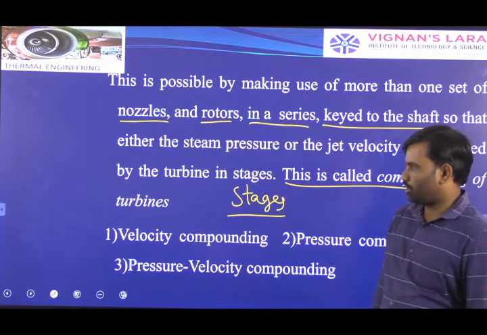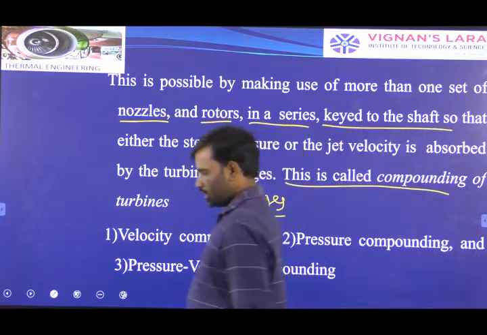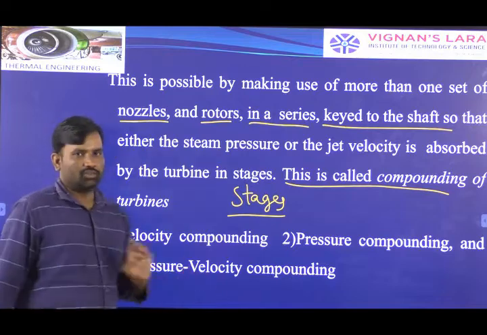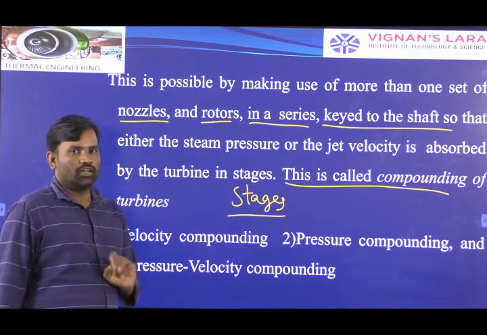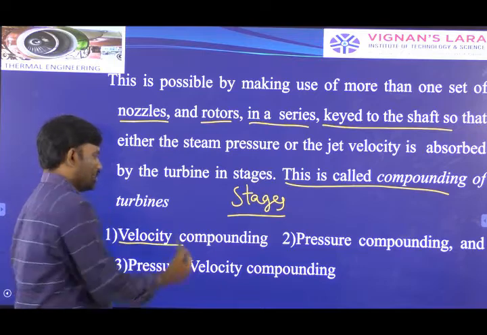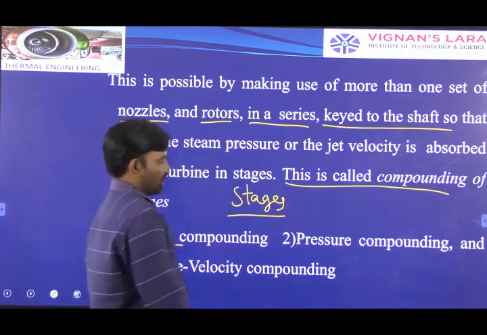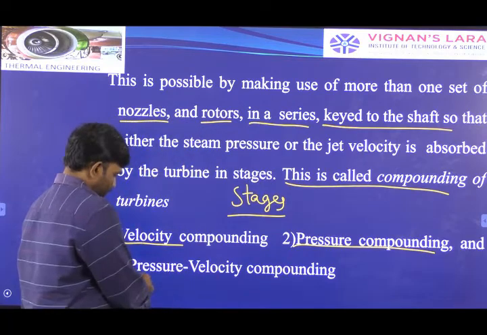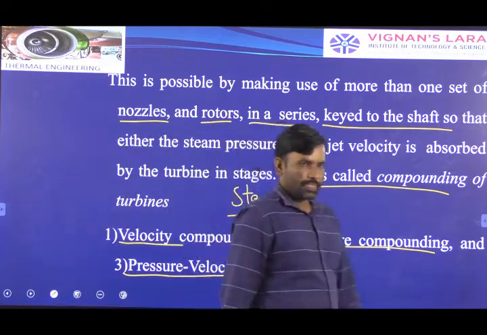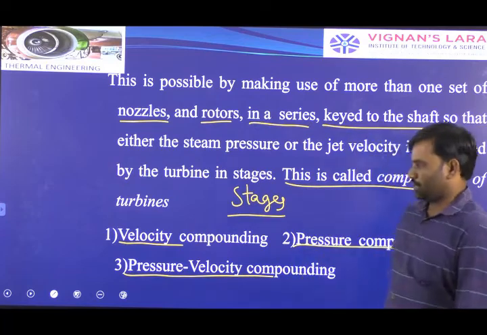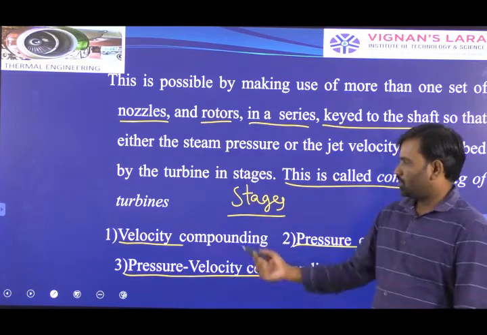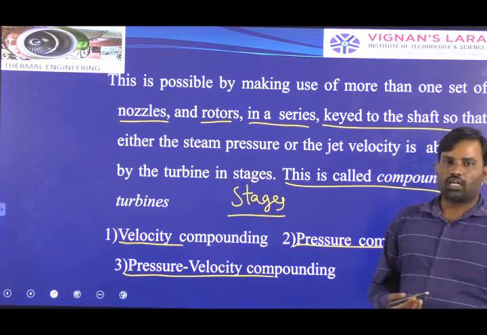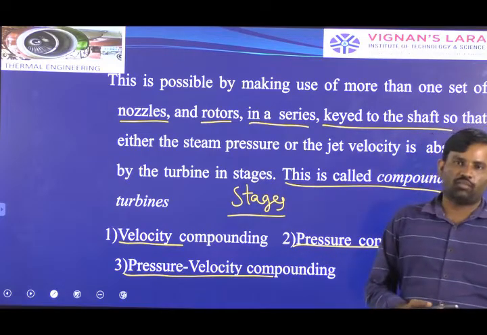Compounding of the turbine. And we are dividing that energy based on three different compounding methods. One is velocity compounding method, and second one is pressure compounding method, and third one is pressure and velocity compounding method. First one is velocity compounding method, second one is pressure compounding method, third one is pressure and velocity compounding method.